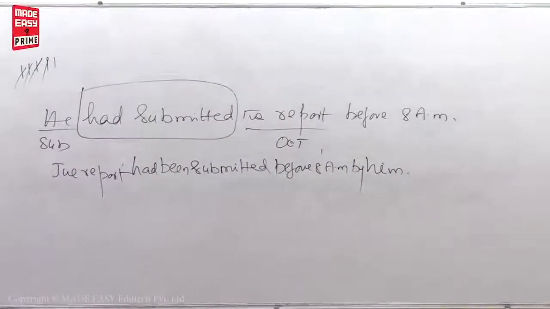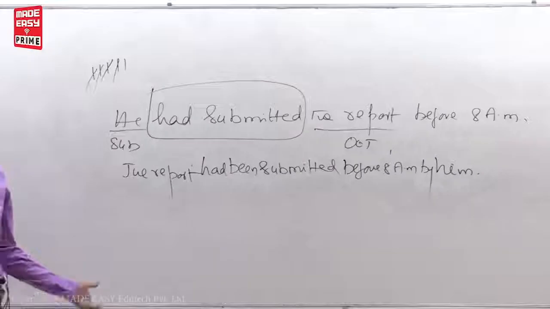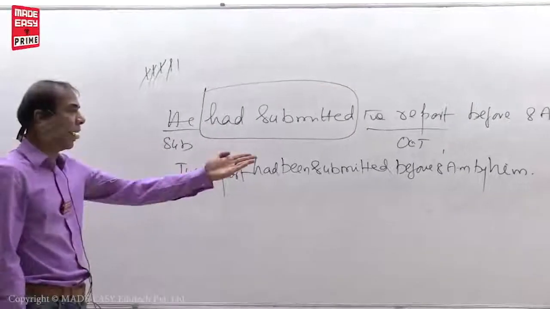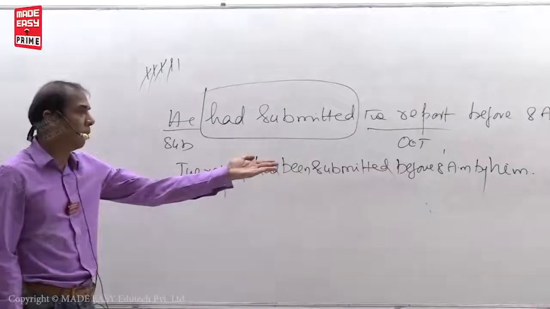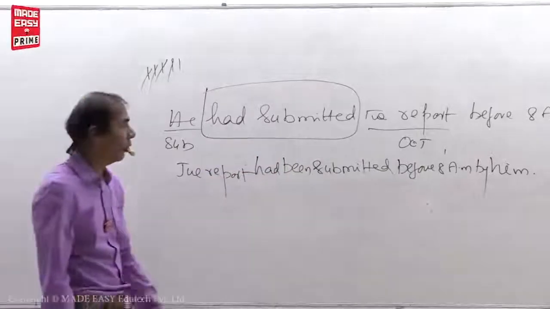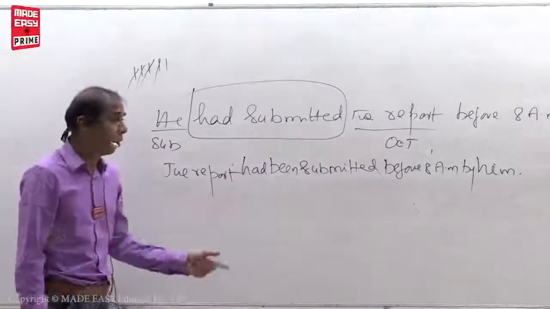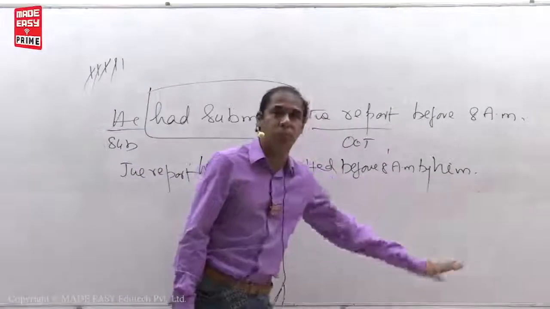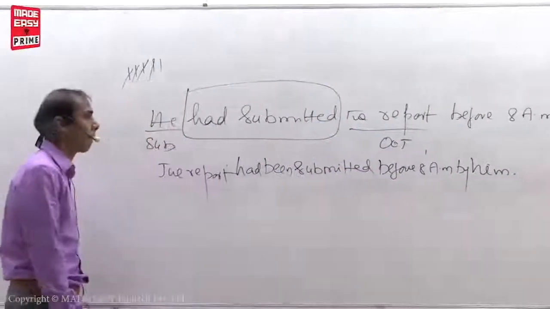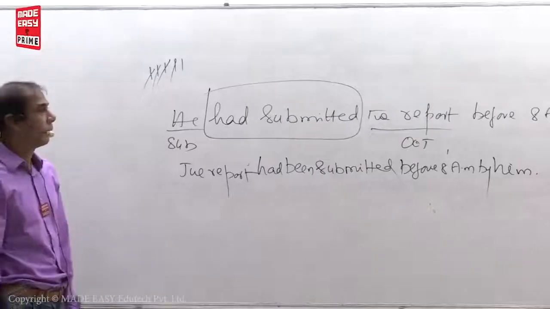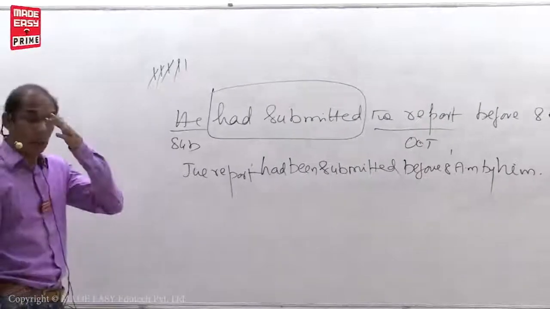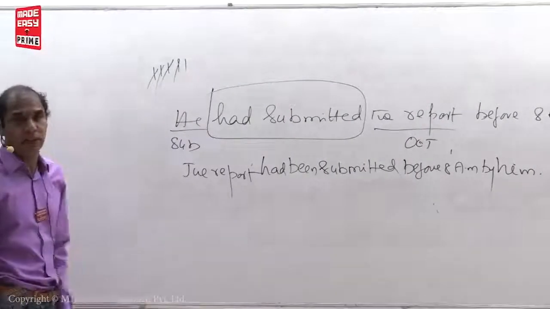The report had been submitted before 8 a.m. by him. Or else, before 8 a.m. the report had been submitted by him. This is also correct. I told you, a time clause you can put at the beginning of the sentence also. But don't use anything after by plus subject. Same process. Only the be forms will change. That's it.